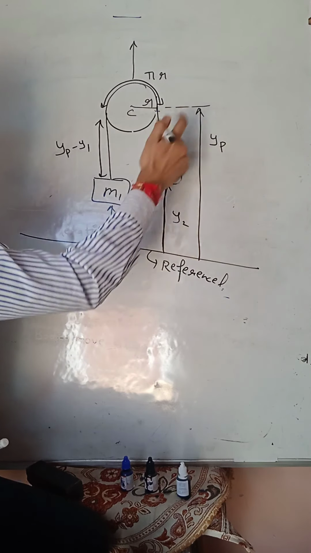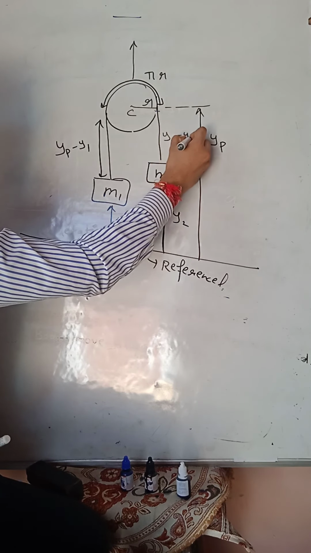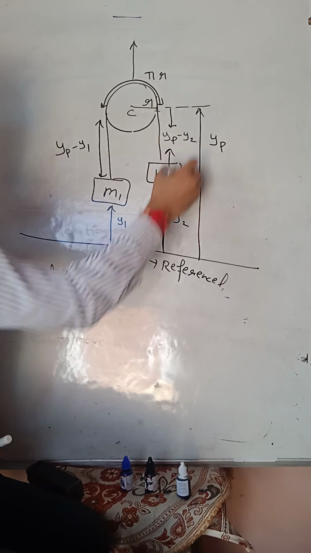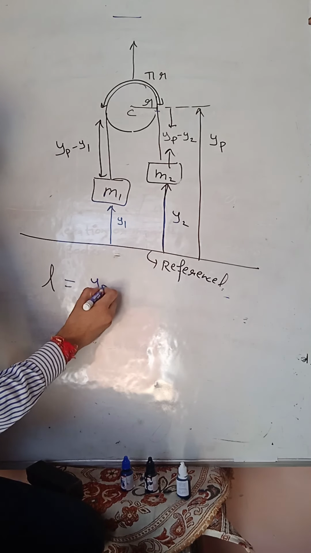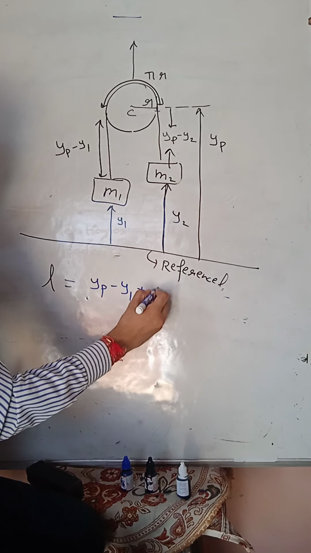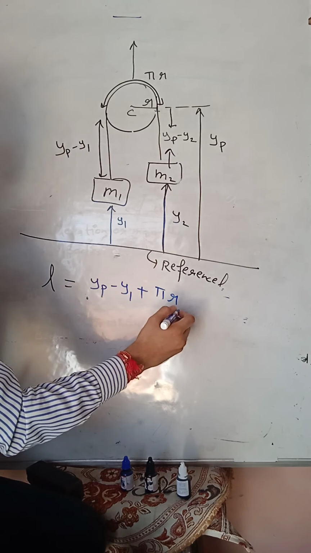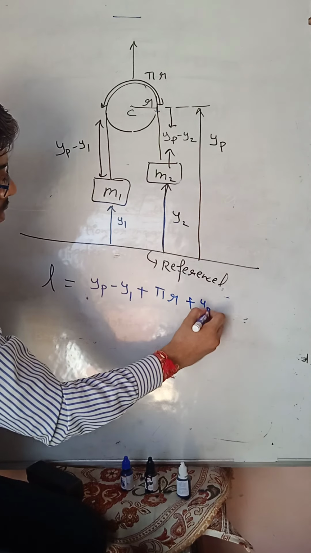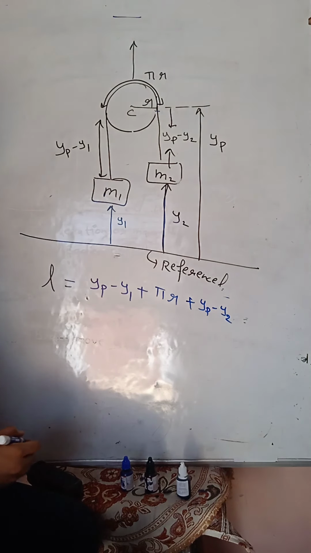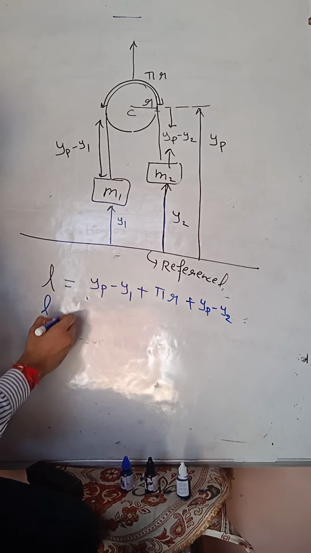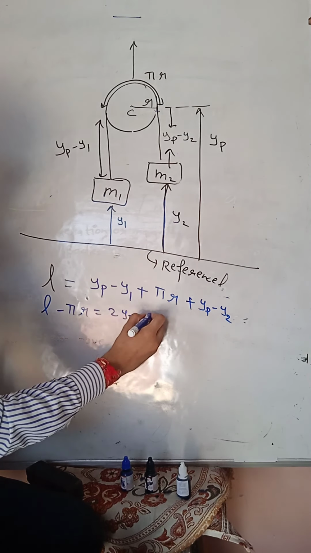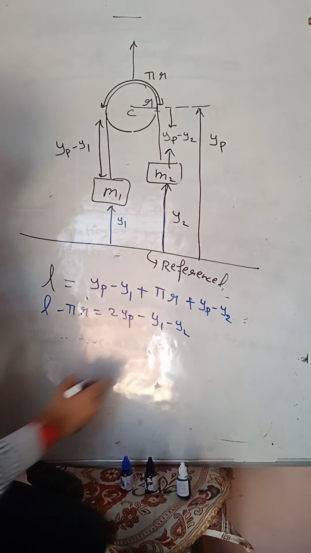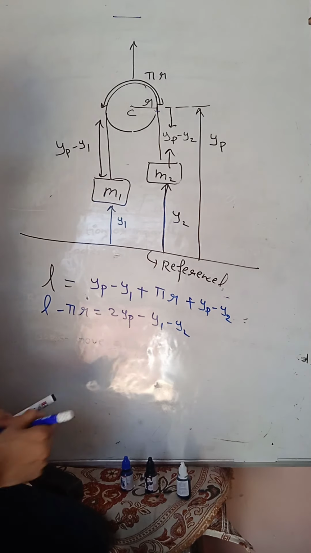This is y2, this is yp, this is yp minus y2, from here to here. Clear? So L, the length of the string, is the sum of these two: yp minus y1 plus pi r plus yp minus y2. So L minus pi r is equal to 2yp minus y1 minus y2. Clear? Clear everyone? This is equation first.